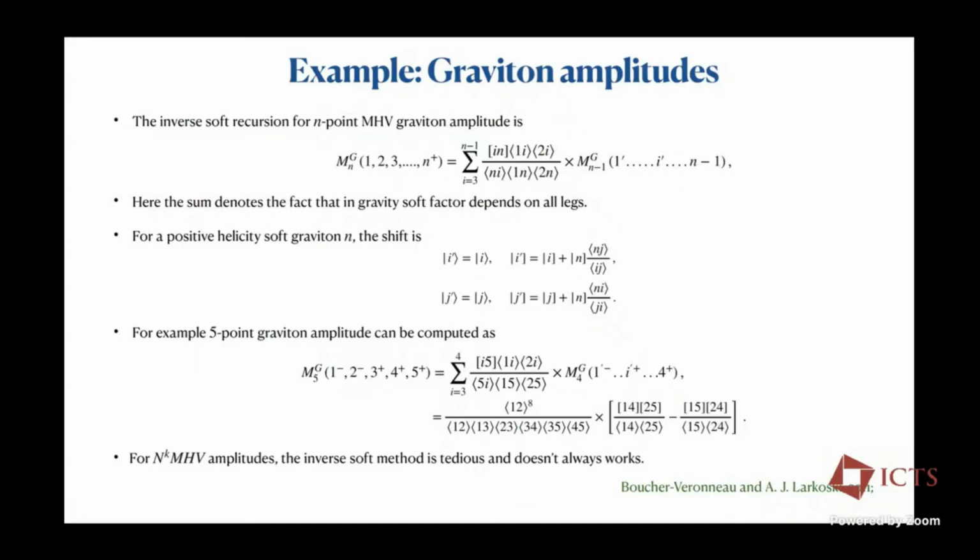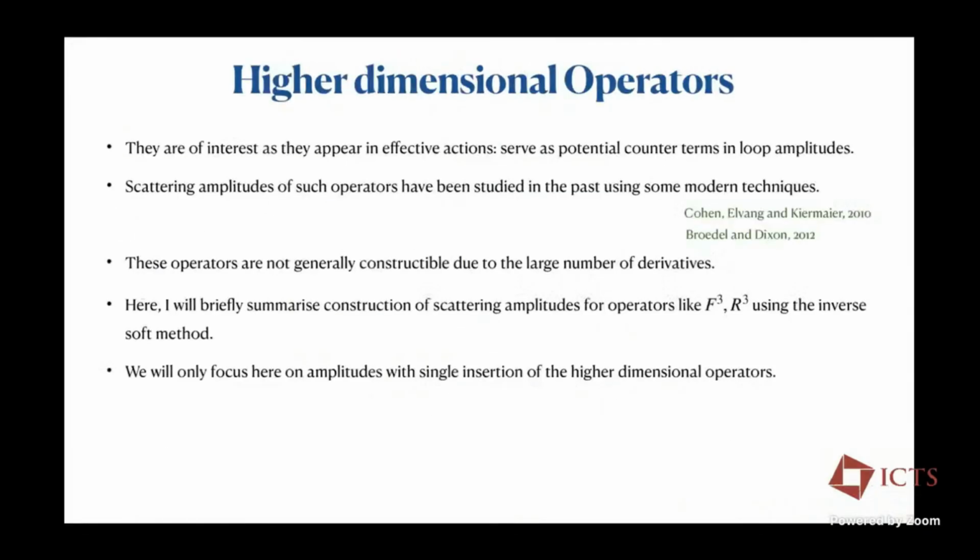Also, the important thing here is that the MHV graviton amplitudes are no more functions of only angle brackets. Beyond 3-point, they're functions of both angle and square brackets. So the inverse soft construction is slightly more involved, and we have to employ the shifts to construct the higher point amplitudes. In the context of graviton amplitudes, this inverse soft construction fails beyond 7 points. This was first shown by Andrew Darkowski and the author in 2011.